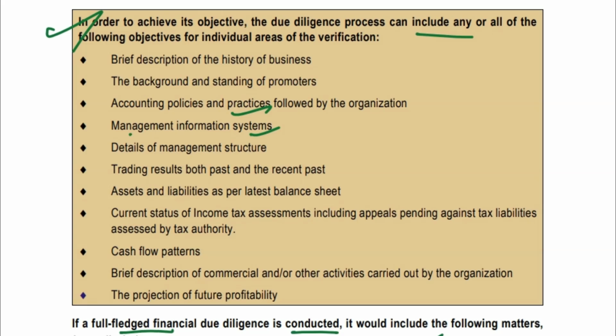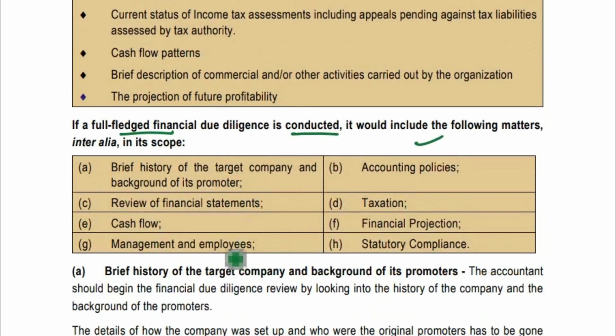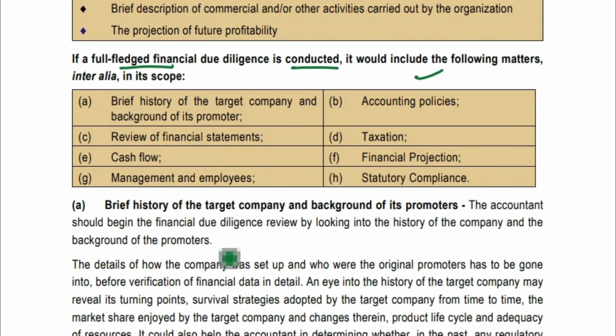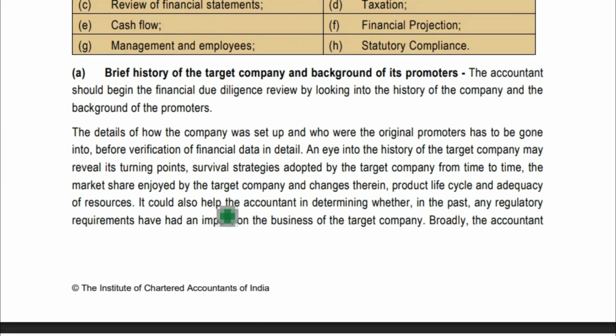So I have said management and employees. Here it is given management information system, accounting policies, background, brief history. So many things will be repeating here also. You can study that. Here we have given what the financial due diligence is, how it is conducted, and what things have to be included in the scope.